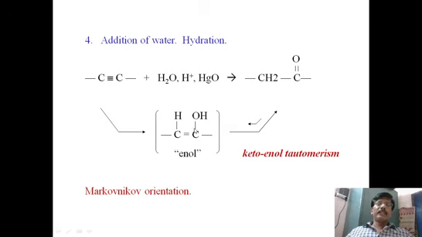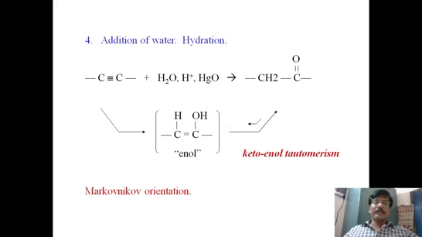So enol is converted into keto form. That is the reason why only one H2O molecule is added to alkyne and the reaction stops. Once keto is formed, no further H2O molecule is ready to add, because keto is a stable molecule. It doesn't undergo any kind of addition reaction with water. So this is called keto-enol tautomerism.